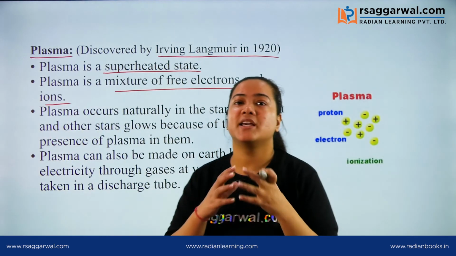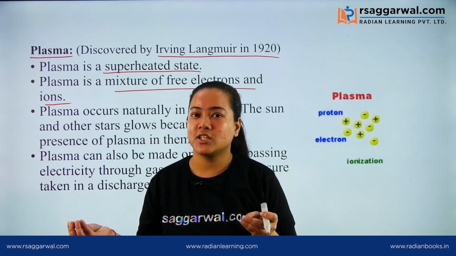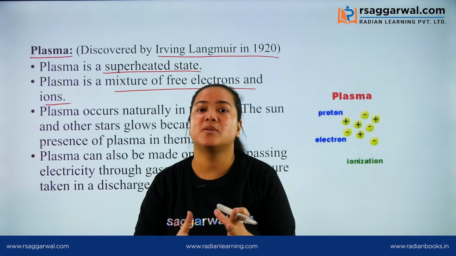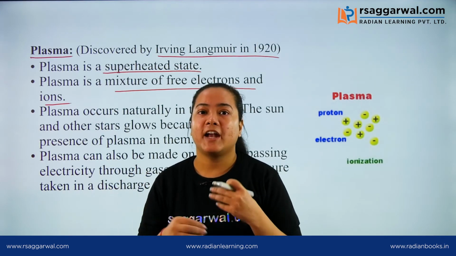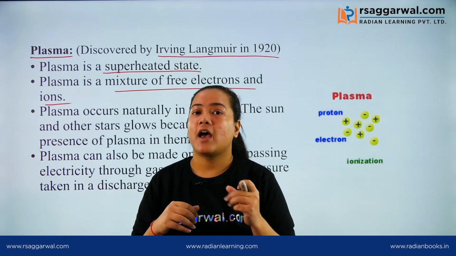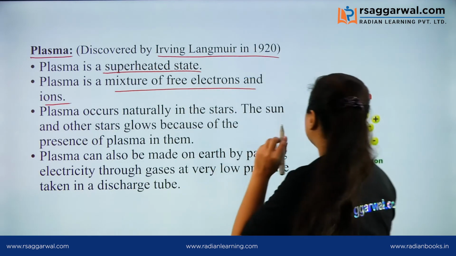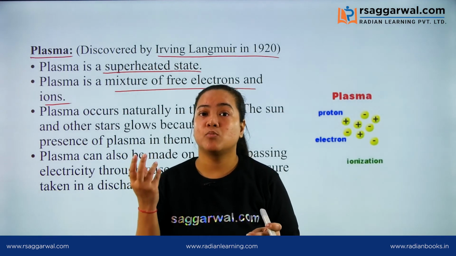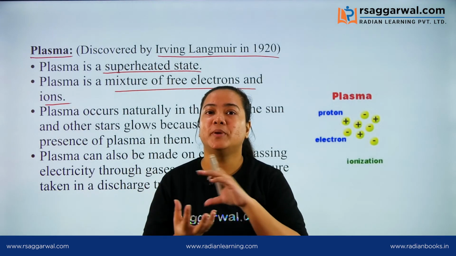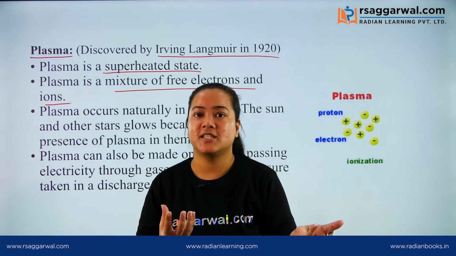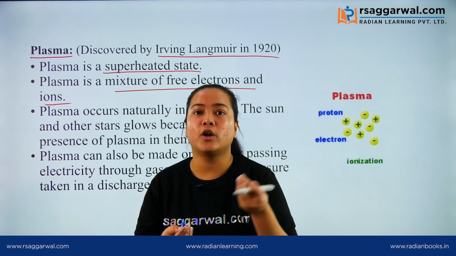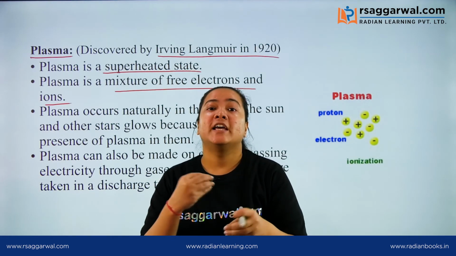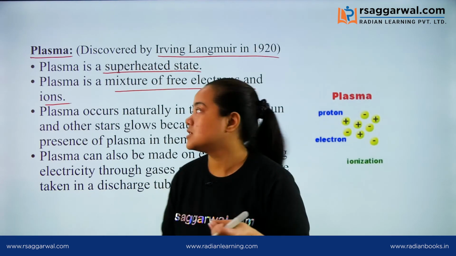Basically, plasma is similar to your gaseous state, but it is formed at a very high temperature, and what happens is that the gas molecules are going to be present in an ionized state. They are going to ionize. What do we mean by ionization? That your molecules are giving away electrons.